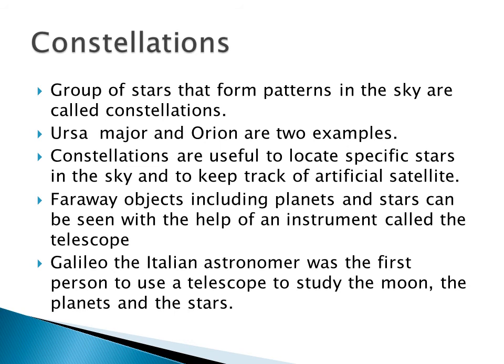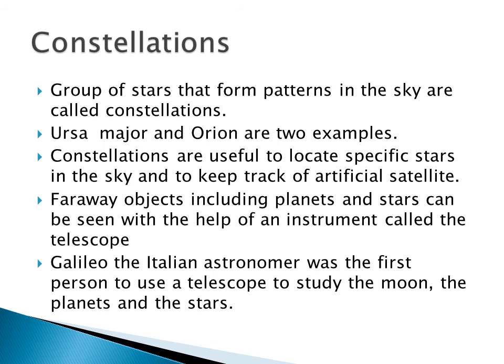By using the instrument called a telescope, you can see the planets and the stars present in the sky. Galileo, the Indian astronomer, was the first person to use the telescope to study the moon, planets and the stars. Okay, what is a constellation?